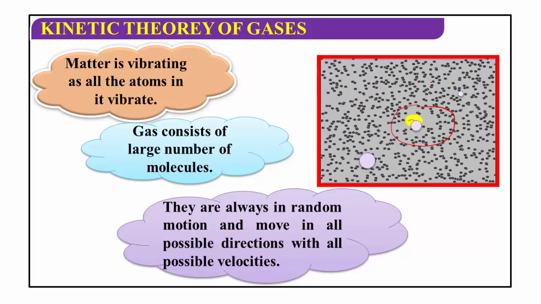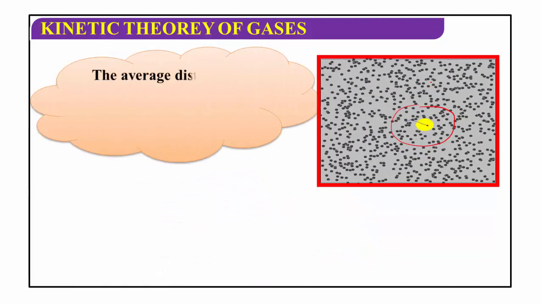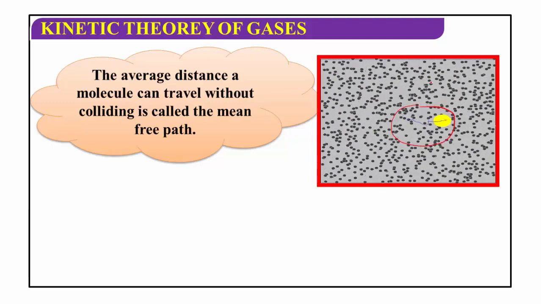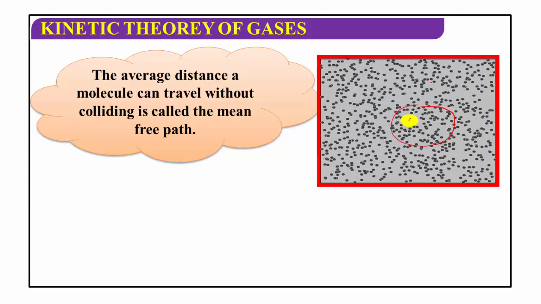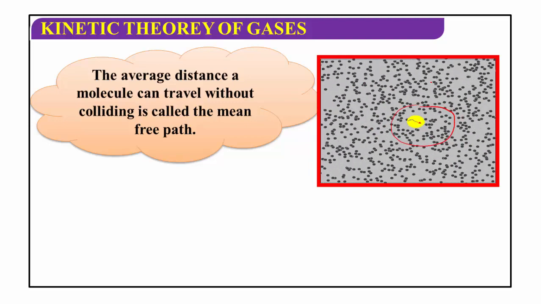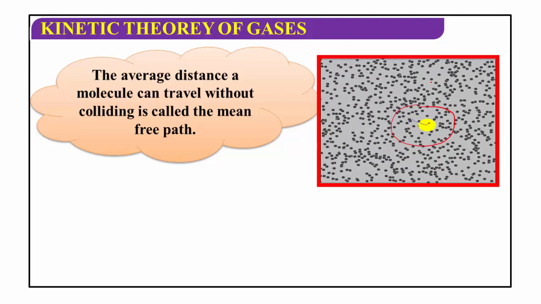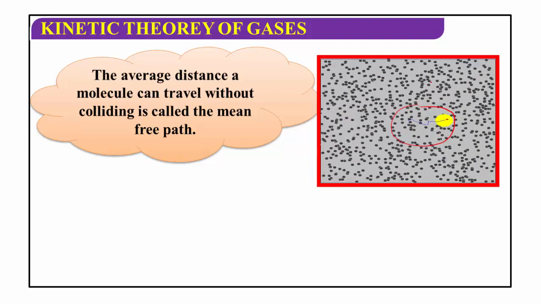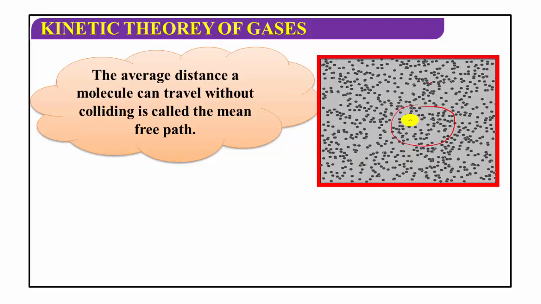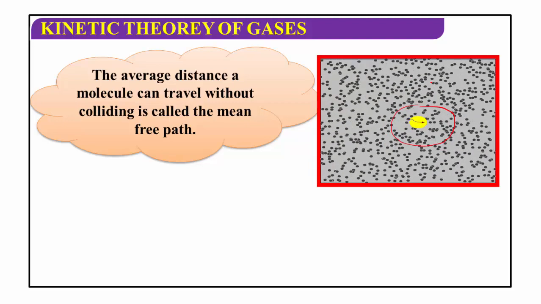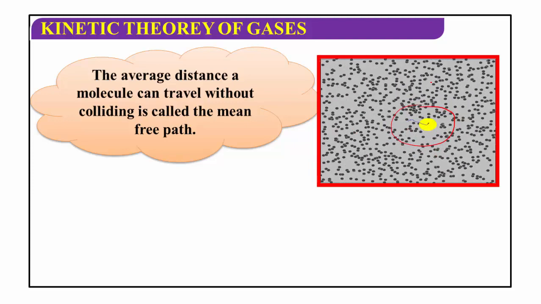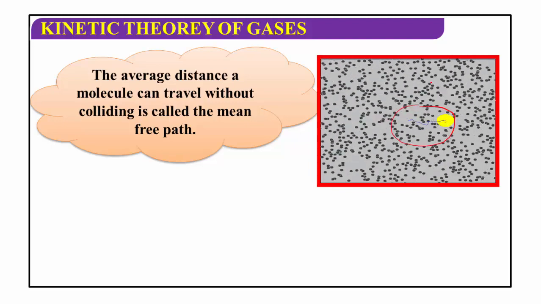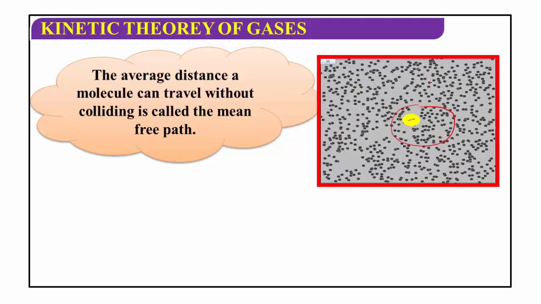with all possible velocities. And then the average distance a molecule can travel without colliding, that is called mean free path. When one gas particle travels its journey from one point and reaches another point, the average distance a molecule can travel without colliding with any other particle, that path is called mean free path.